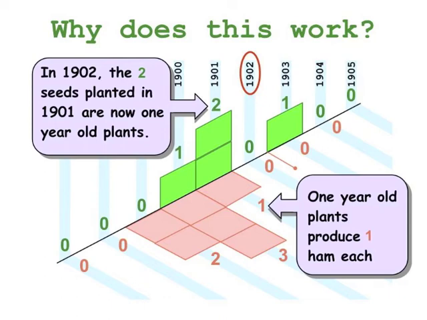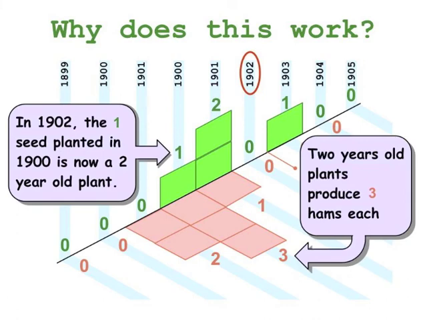The 2 seeds that were planted in 1901 are now 1-year-old plants. And 1-year-old plants produce 1 ham each. And therefore 2 times that 1 means you'll get 2 hams out of those 1-year-old plants. This same year, the 1 seed that you planted in 1900 is now a 2-year-old plant.